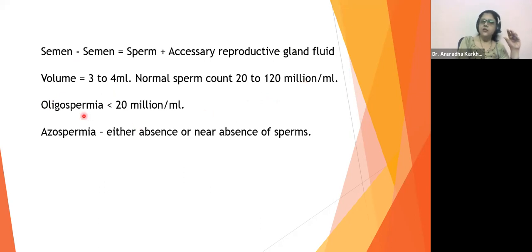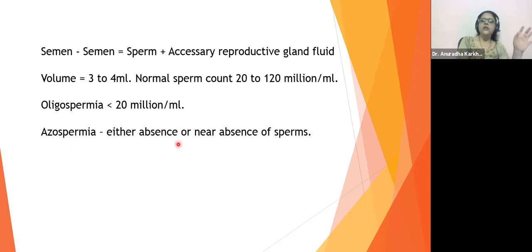There is a condition wherein the amount of sperm production is less. It is less than 20 million sperms produced per ml. We call the disorder oligospermia. What do we call it? Oligospermia. Azoospermia is a condition wherein spermatozoa will never be formed.